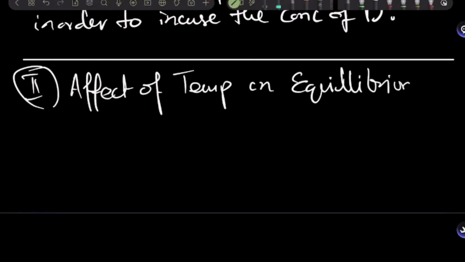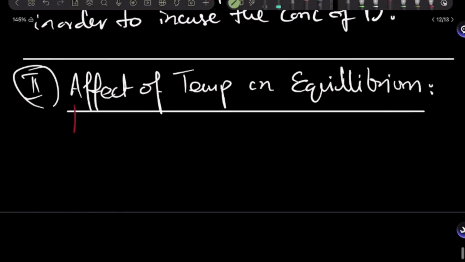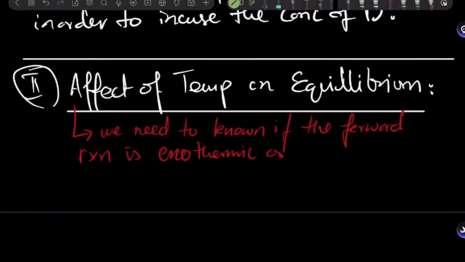Now remember that for temperature, you need to first learn what are the things that you need to know about the reaction that is at equilibrium. All right. So in order to figure out what happens when you increase or decrease temperature, what you need to know is if the forward reaction is exothermic or endothermic.